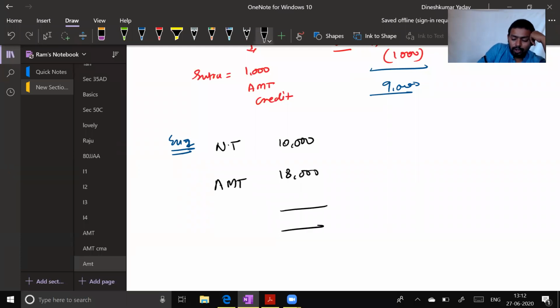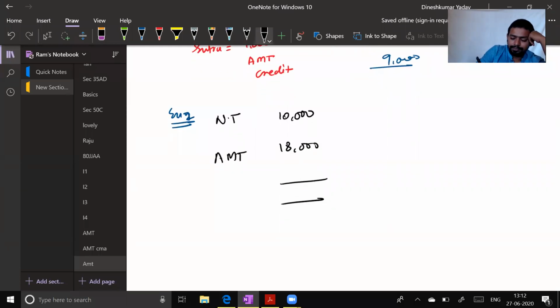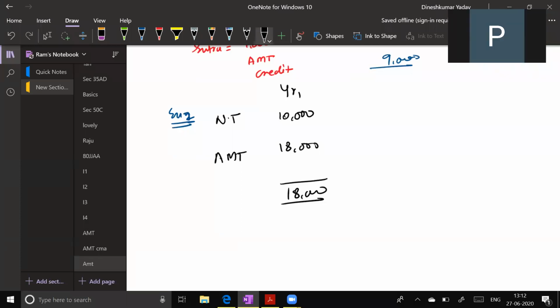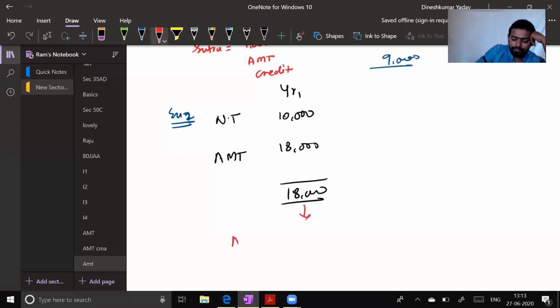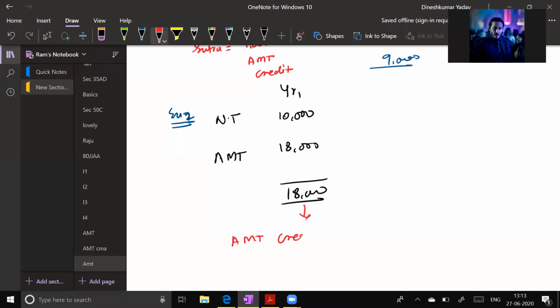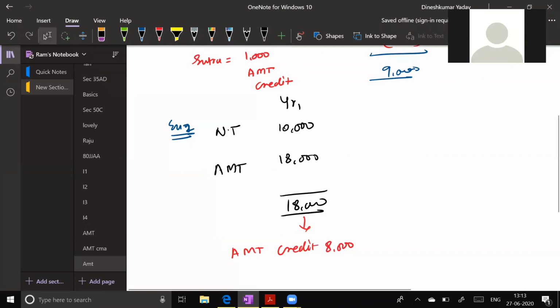What should I pay? Year 1, 18,000. The extra whatever I have paid will be what? 8,000 AMT credit, that we can carry forward for 8 years.